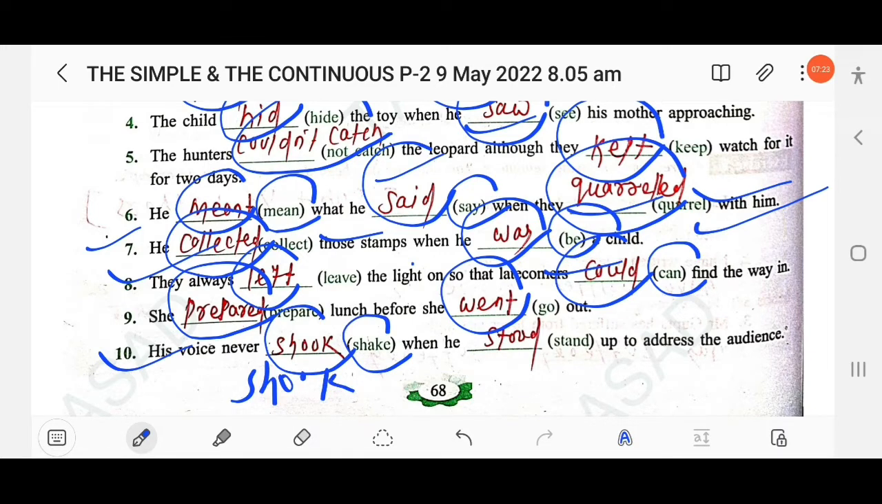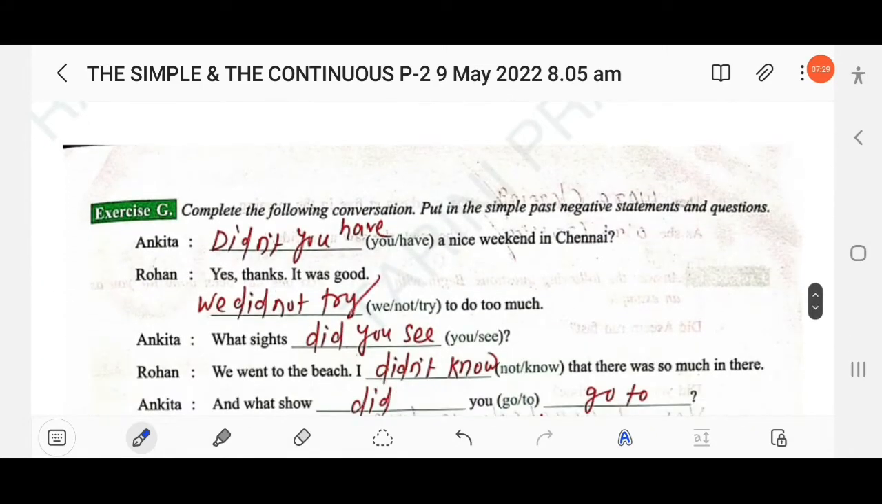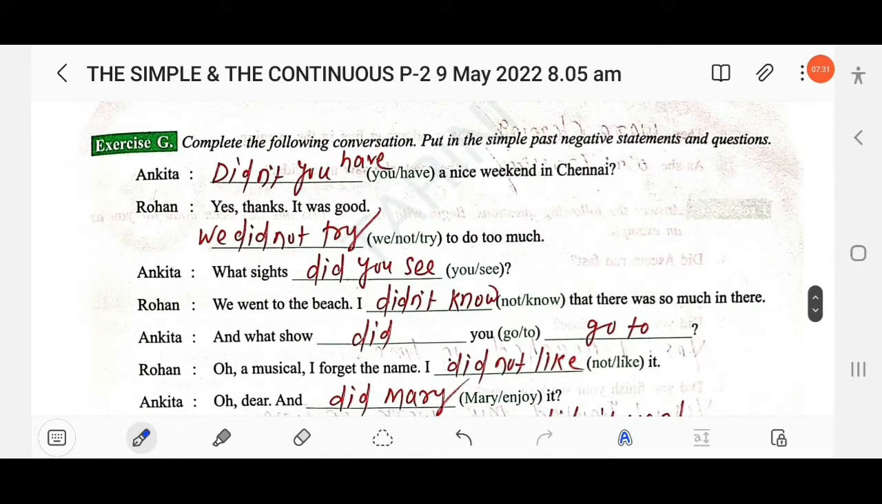When he stand, past tense stood. Okay, stood up to address the audience. Then next, complete the following conversation. Put in the simple past negative statements and questions.